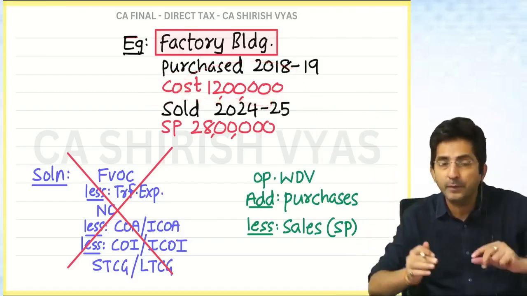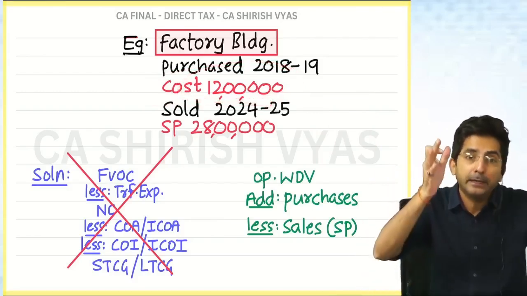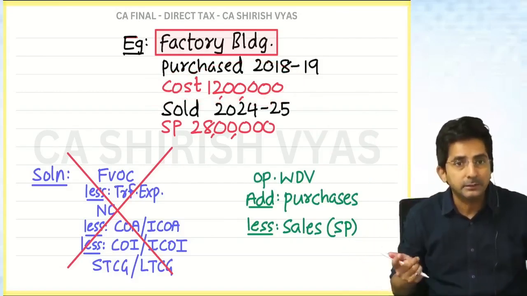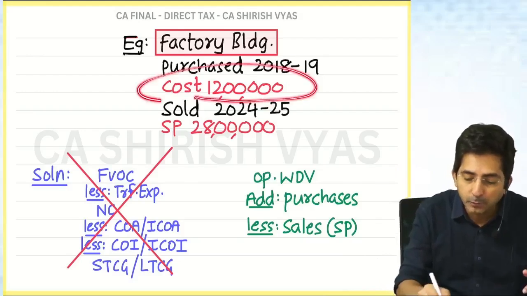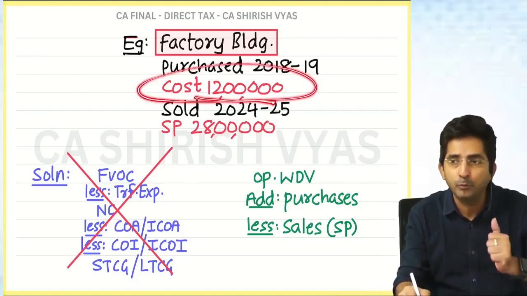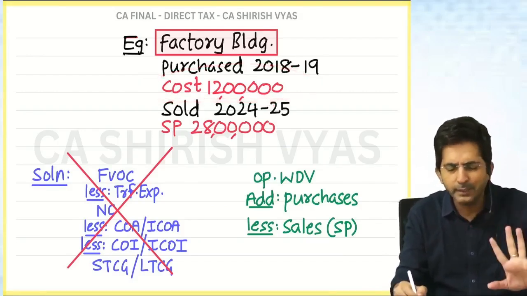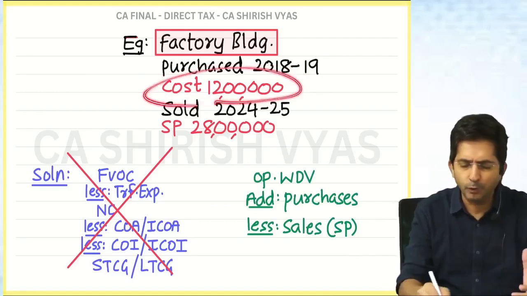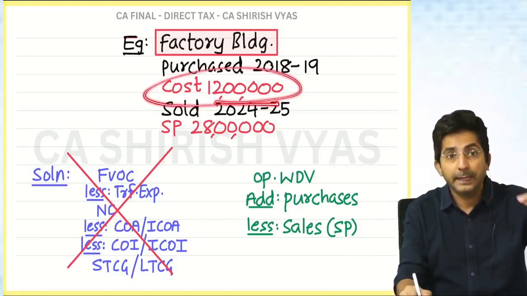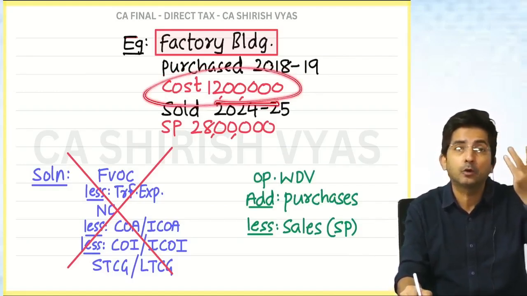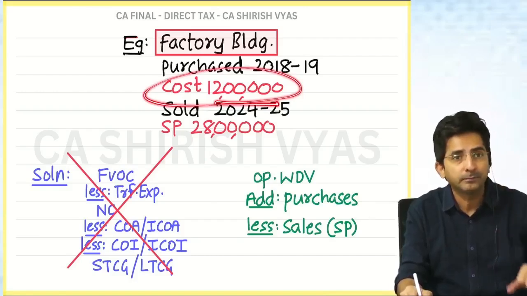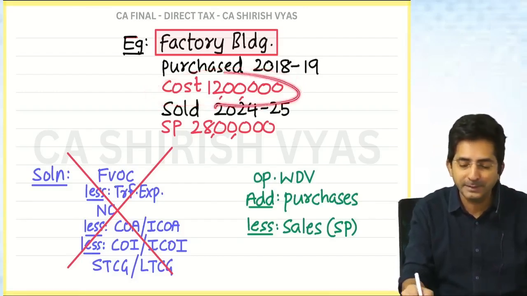Already on the cost you enjoyed depreciation. Now that entire cost you want to minus as well. It is double deduction. So that's why this cost will be cut by depreciation to find WDV. No need to find it now, but you understand, no? Yes, if you want to find it, you first minus 1819 depreciation. And in 1819 we have to see whether it is before or after 3rd October, full year or half year. That full-half concept is there or not?